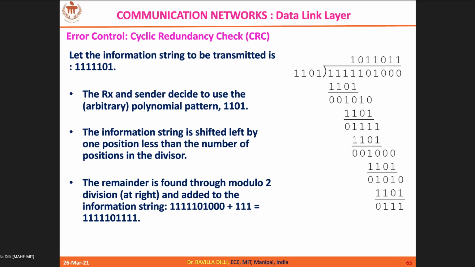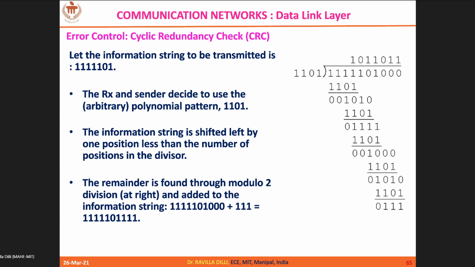So you will get 0111, but 0 you have to ignore because the remainder is 111 only. Okay, because we are going to replace that remainder in the place of this appended 3 bits. So we have appended only 3 bits, so we had to consider only 3 bits here. So that is how you have to do it.